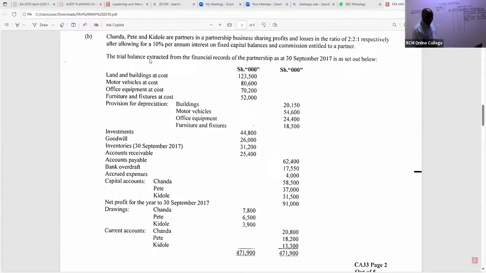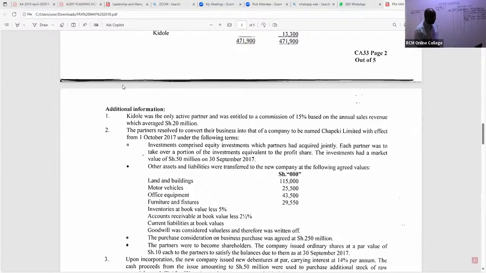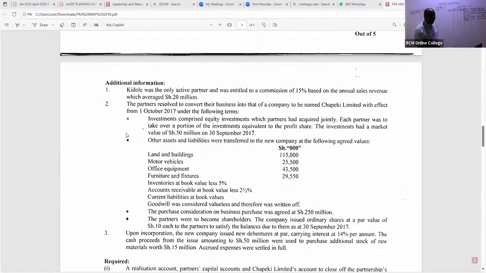So you can see we have here land and the buildings. We have motor vehicles at cost. We have office equipment at cost. We have furniture and fixtures. And then you can see we have provisions. So ask yourself, amongst these assets, which assets were taken up by the limited company? If you go to this particular note, we have note number 2. We are told other assets and liabilities were transferred to the new company at the following agreed values.